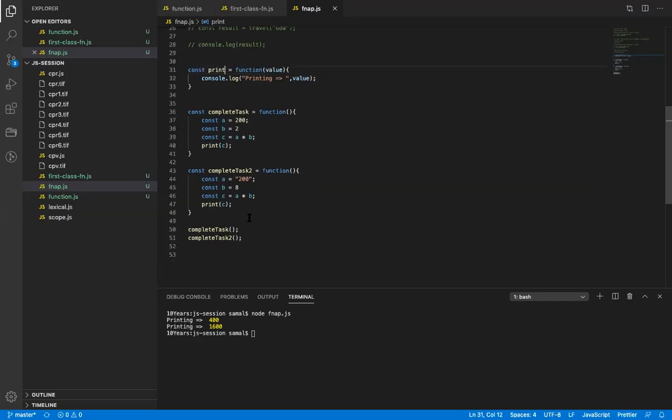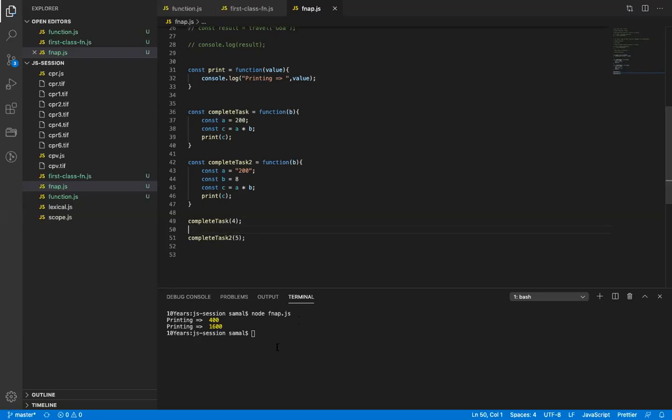Let's say instead of the hard-coded values, I pass the values from here. I will pass 4 here and 5 here.